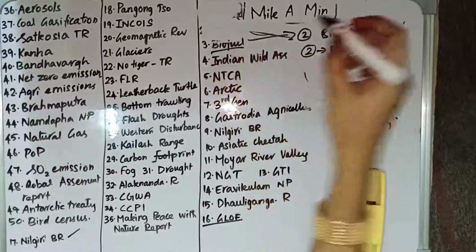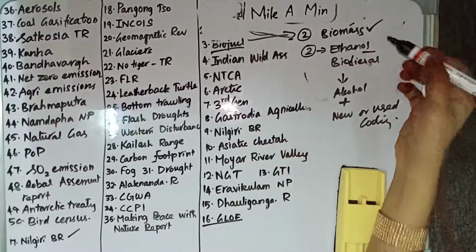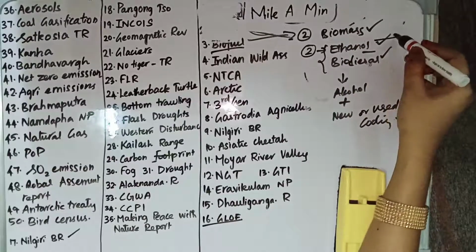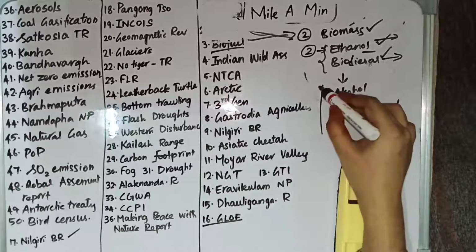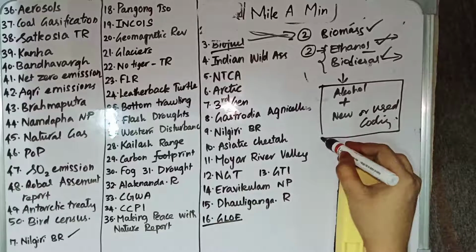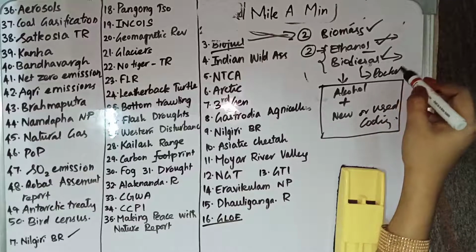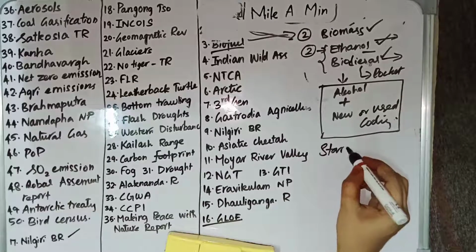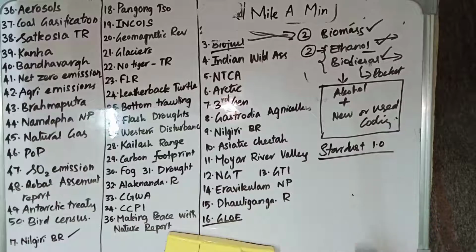So biofuel is obtained from biomass and converted into a liquid fuel so that it can be used as a transportation fuel. The most commonly used biofuels are ethanol and biodiesel. Ethanol is the renewable one obtained from plant resources, whereas biodiesel is obtained by the combination of alcohol plus new or used cooking oil, and biodiesel can be used as a rocket fuel also. Recently a rocket called Stardust 1.0 was launched using biofuel, and it became the first commercial space launch powered by biofuel.